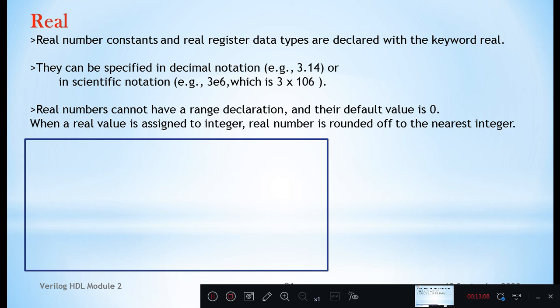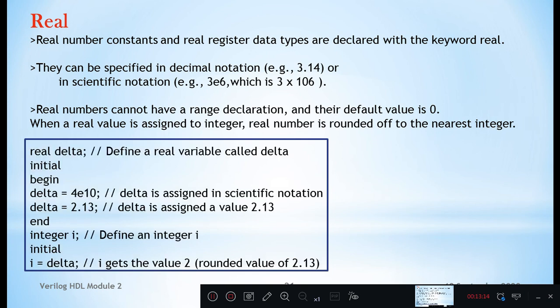When a real value is assigned to an integer, the real number is rounded off to the nearest integer. If you consider an example, real delta, so delta is defined as real type or floating type. Initial begin, delta is assigned with 4e to the power 10.